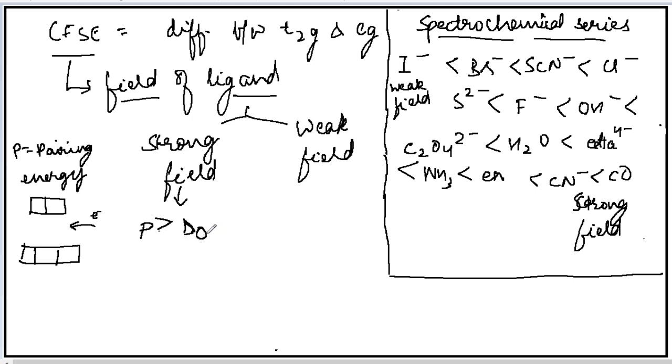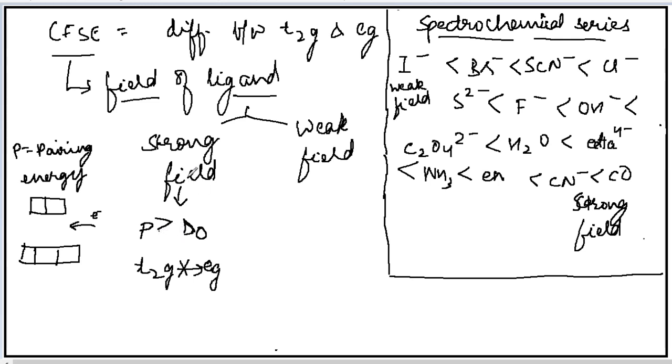So if the crystal field stabilization energy is more, it means that the electron will not jump from the T2g to Eg orbitals. Okay, so delta O means the difference between both the orbitals. So if the difference is very high, the electron will not jump. Instead, the electron is going to pair up. So pairing energy is the energy required to pair up.